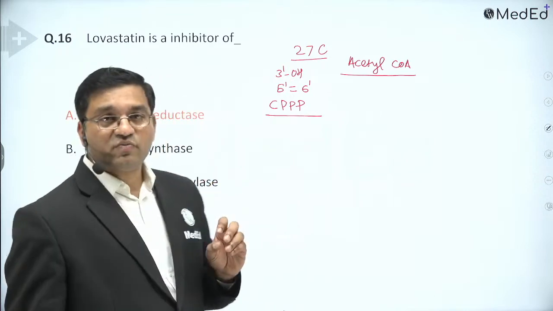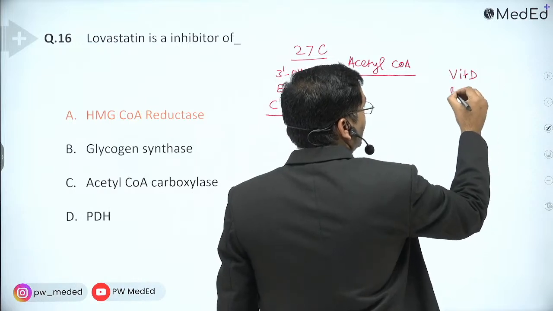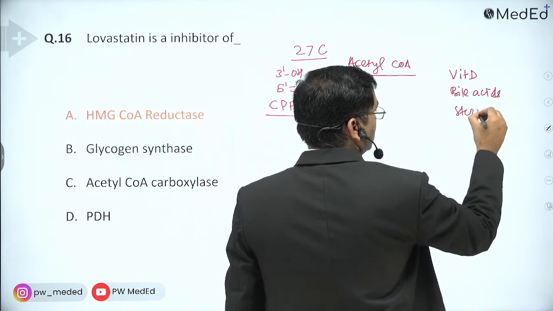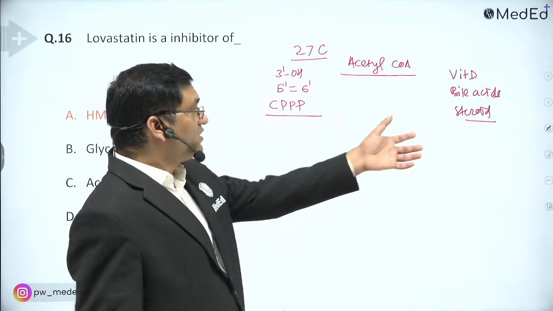It is a precursor for vitamin D, bile acids, and steroids: glucocorticoids, mineralocorticoids, and sex steroids.